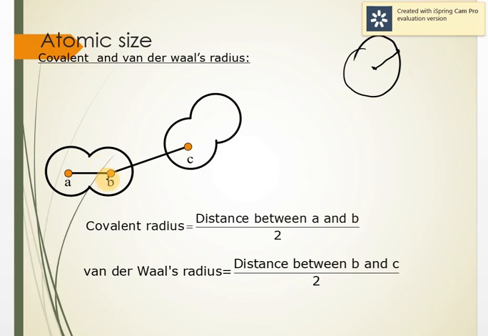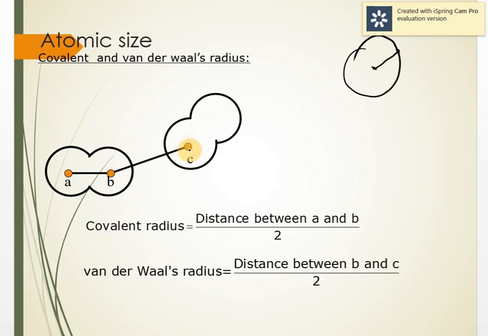So A and B are two similar atoms joined by a covalent bond, a bond formed by sharing of electrons, and a single covalent bond means they have both contributed one electron. The distance between the nuclei of these two atoms, and half of it, is called the covalent radius. Basically it is the same thing, like the distance from the nucleus to the outermost electron. So covalent radius is the distance between A and B divided by 2.